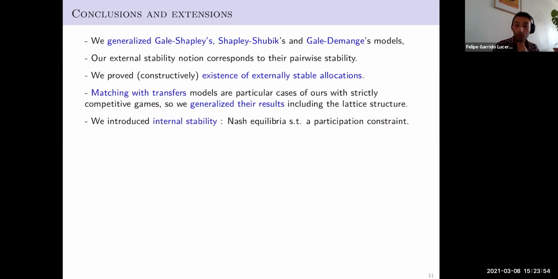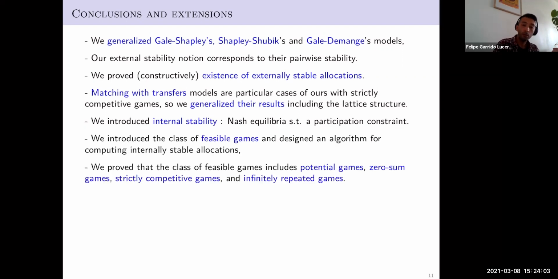We have introduced internal stability. This is our novelty. That is a Nash equilibrium notion subject to participation constraint. We introduced also the class of feasible games, and we have designed an algorithm for computing internally stable allocations. We have proved that the class of feasible games includes potential games, zero-sum games, competitive games, and infinitely repeated games, all of them.